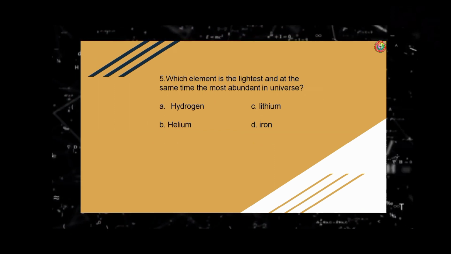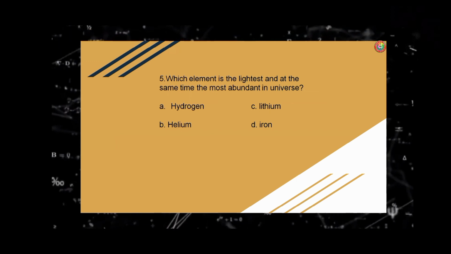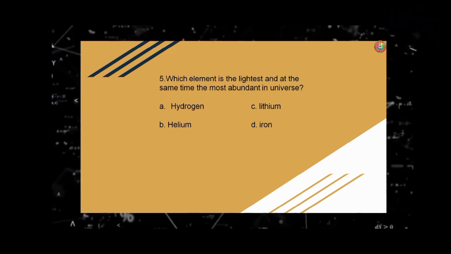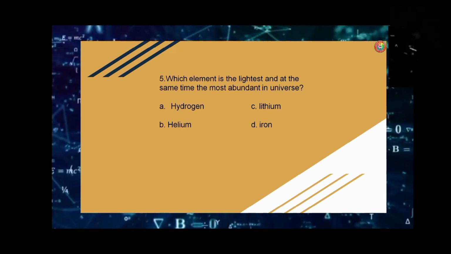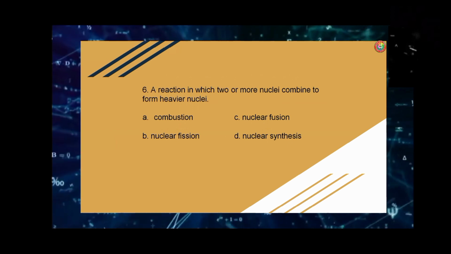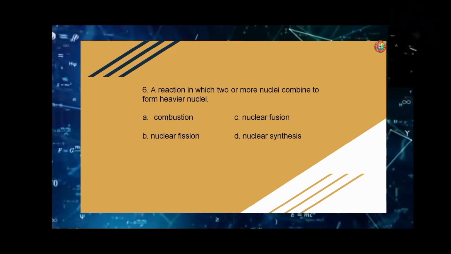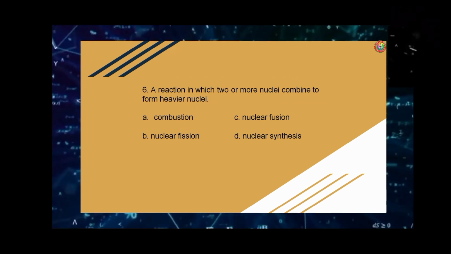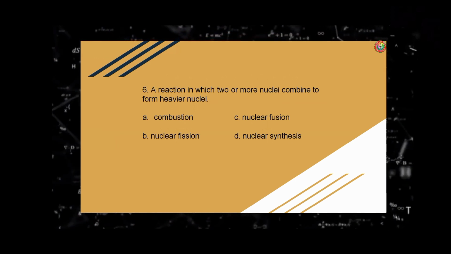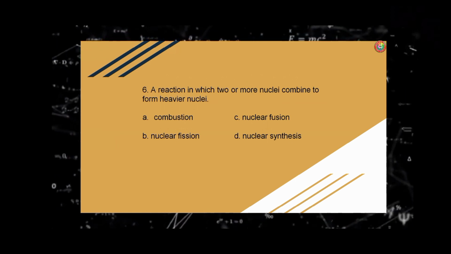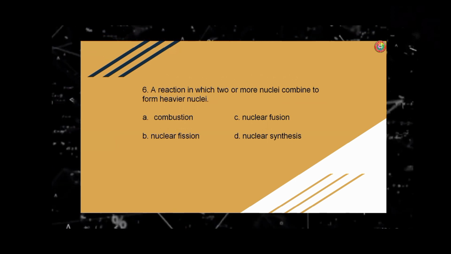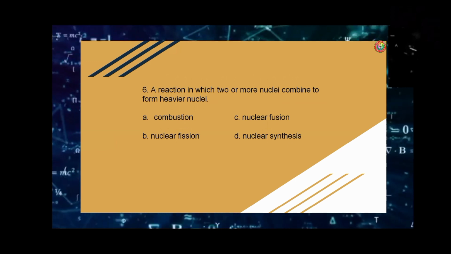B. Helium. C. Lithium. D. Iron. The answer is letter A, hydrogen. Number six. A reaction in which two or more nuclei combine to form heavier nuclei. A. Combustion. B. Nuclear fission. C. Nuclear fusion. D. Nuclear synthesis. The answer is letter C, nuclear fusion.